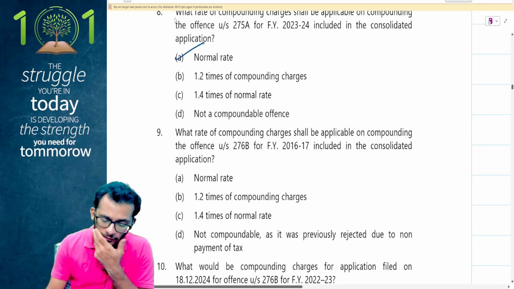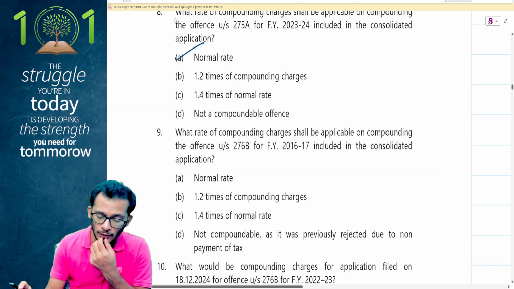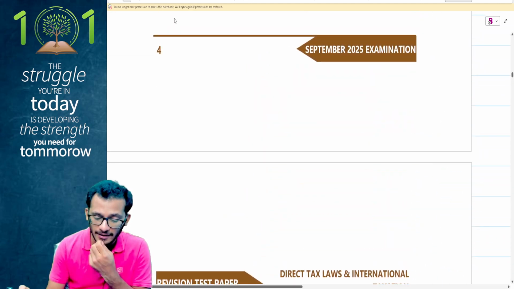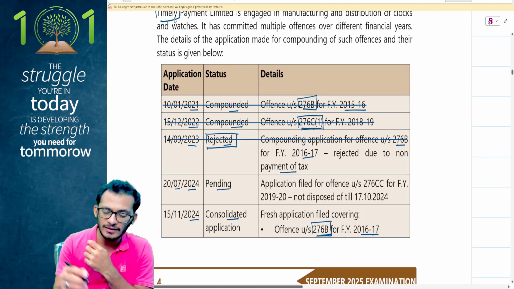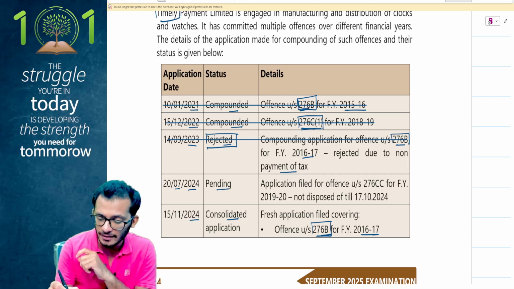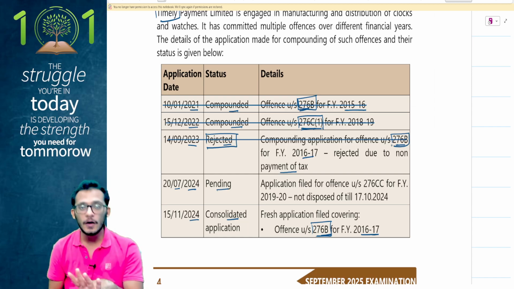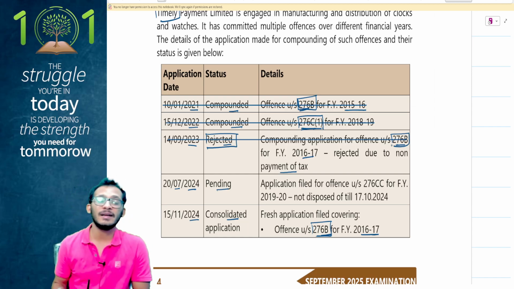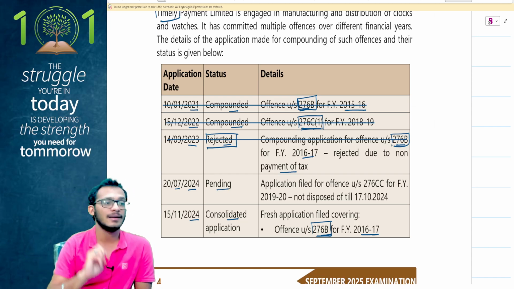Question 9. What is the rate of compounding charges applicable on compounding the offence of 276B in the consolidated application? Now people, for 276B, if you notice, one application has been made here. The second application which was made here got rejected. Normally, even if it's a rejection case, that will be treated as a second application.